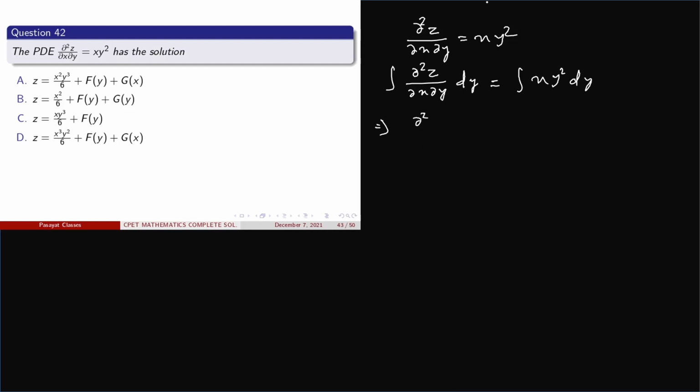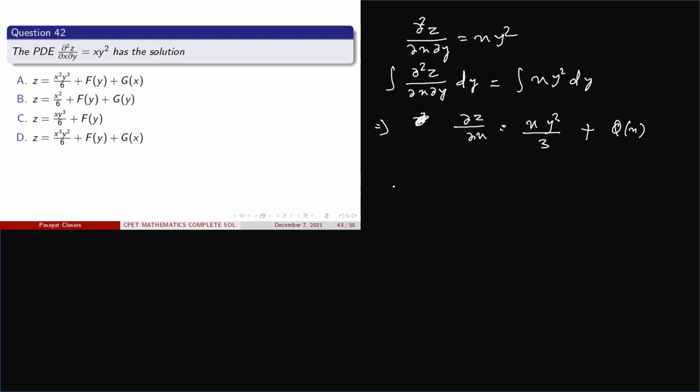So here we get del z by del x equal to x y cube upon 3 plus, since we integrated with respect to y, x is constant, so let it be phi of x.